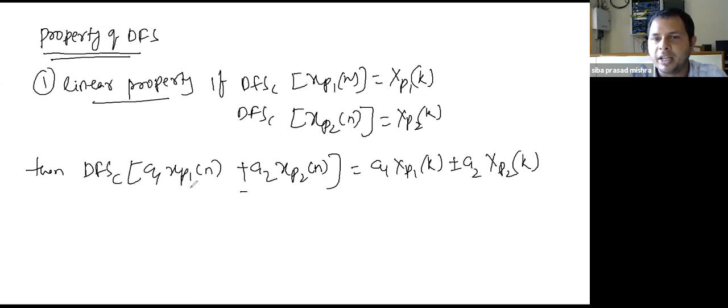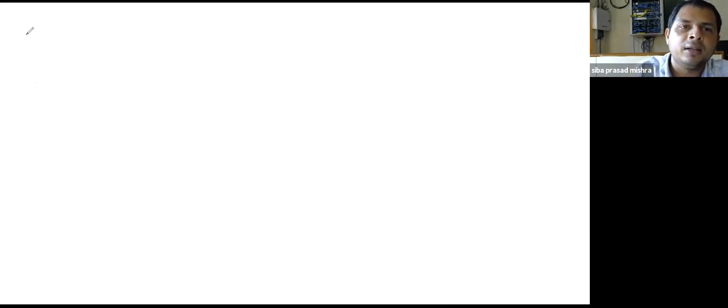Weighted sum means a1 xp1[n] plus or minus a2 xp2[n] has, as its coefficient, the weighted sum of its individual discrete Fourier series coefficients. This xp1[k] is the discrete Fourier series coefficient of xp1[n], and xp2[k] is that of xp2[n], and a1 xp1[k] plus or minus a2 xp2[k] is the weighted sum of the individual coefficients. So this is the linear property of discrete Fourier series. If you want to see it, the proof is very simple. Now I'll give the proof.